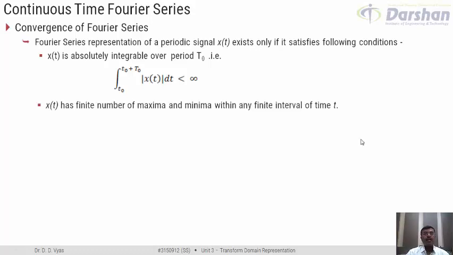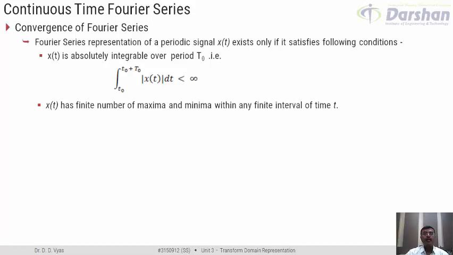The second condition for the convergence of Fourier series is that x of t should have a finite number of maxima and minima within a finite interval of time, say one period. What do we mean by maxima and minima? Maxima represents that instance of time when x of t achieves the maximum value, and minima represents that instance of time when x of t achieves the minimum value. As per this condition, x of t should have a finite number of maxima and minima in a given time period.